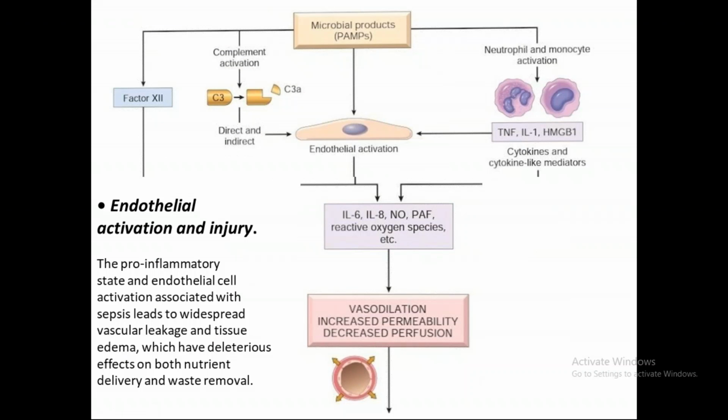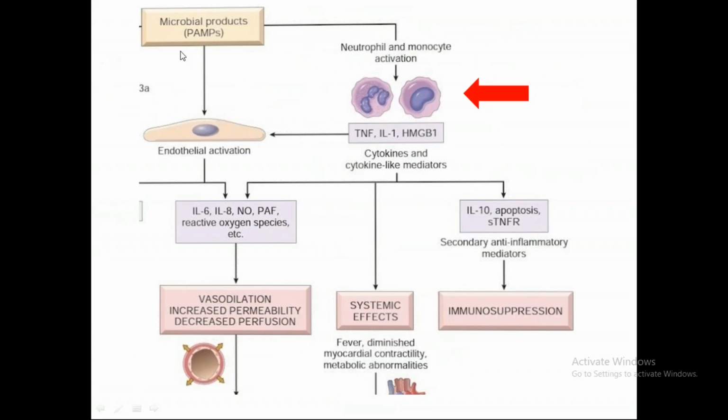So these cytokines and cytokine mediators are actually the main villain in our story, right? The microbial products were activating the innate immune system, and this in turn is attacking the microbial products, but at the cost of what? It is doing many other things. So cytokine and cytokine mediators क्या क्या कर रही हैं?